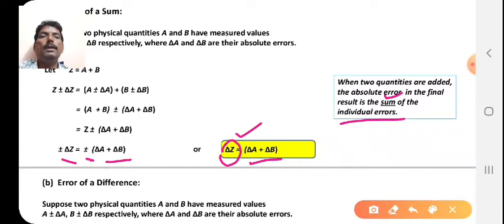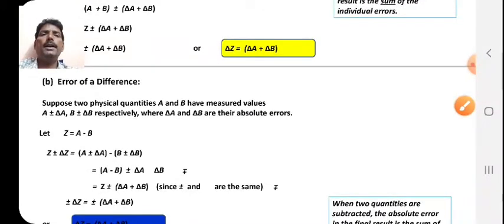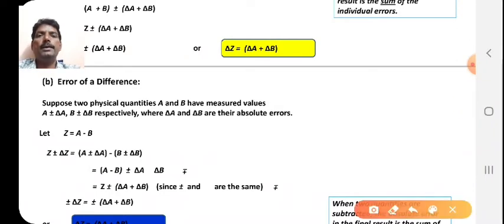Now the error in the difference. Suppose you again have two physical quantities A and B, with measured values, and delta A and delta B are again the absolute errors.